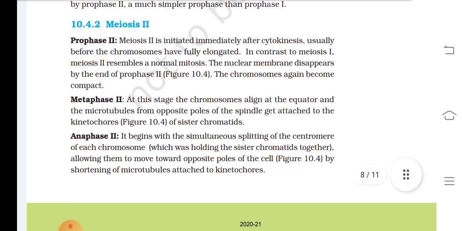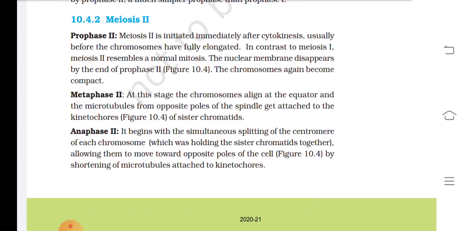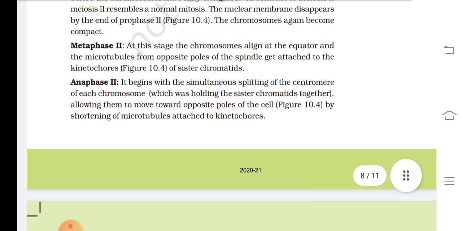The chromosomes again become compact. Metaphase 2. At this stage, the chromosomes align at the equator and the microtubules from the opposite poles of the spindle get attached to the kinetochore of sister chromatids.